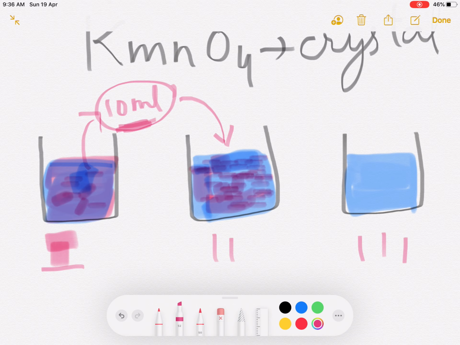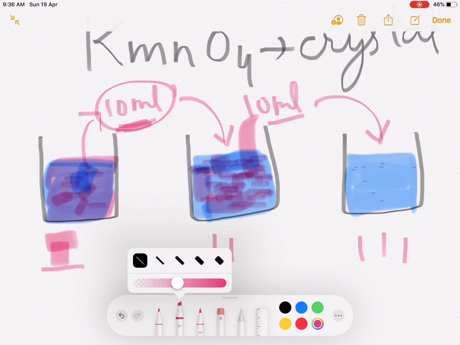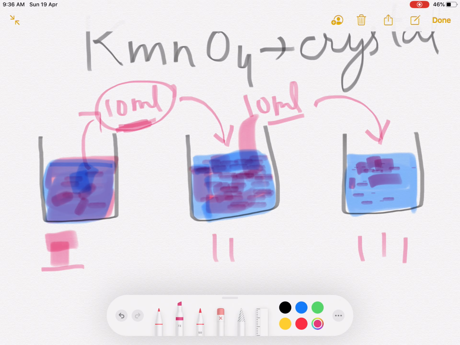After that you will again take 10 ml from this beaker and pour it into this beaker. Then this also becomes pink, looking dark, but you can say light in color.